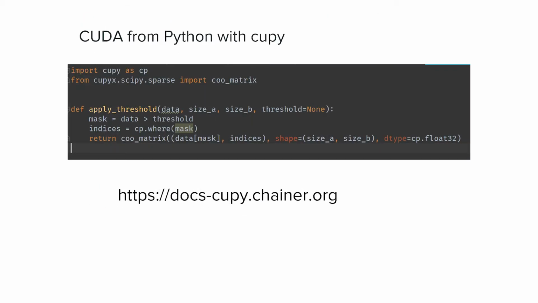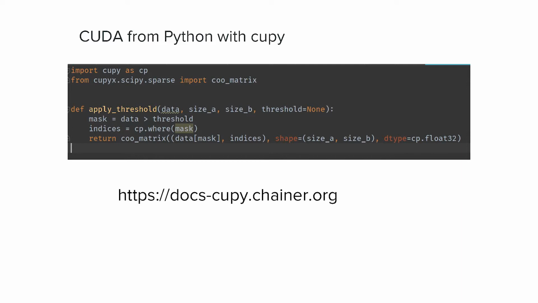So we didn't use ACC, we didn't really write our code directly in C++, but rather we did a lot of our prototyping using CuPy, which is a Python interface to CUDA. If you're familiar with NumPy, Python's ND array implementation, this will look very familiar to you.